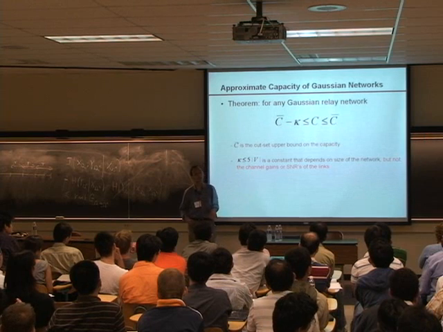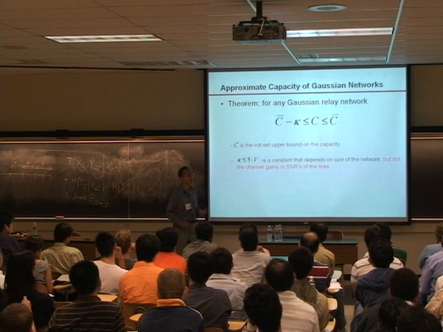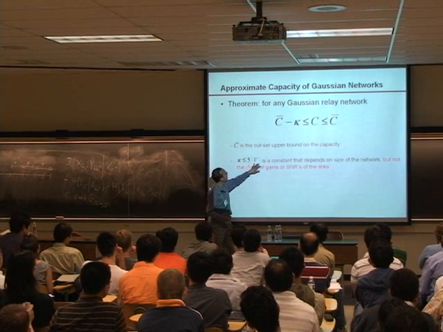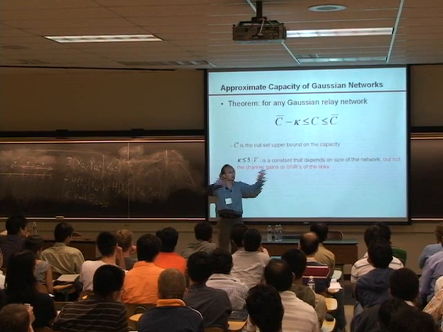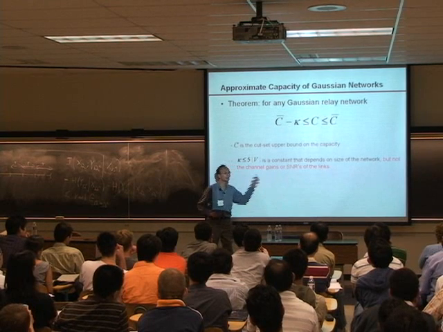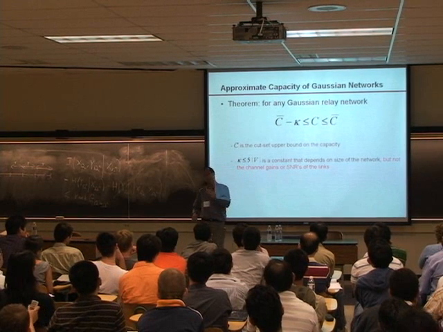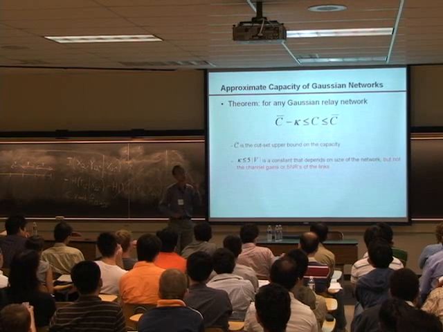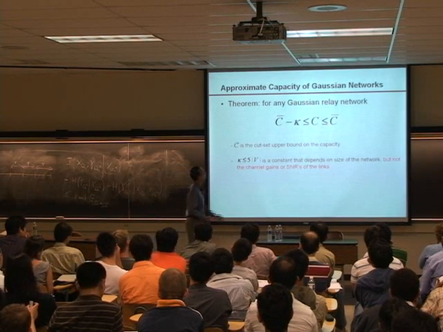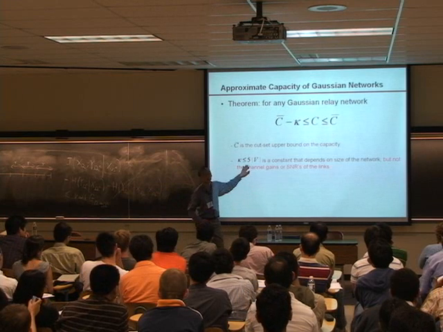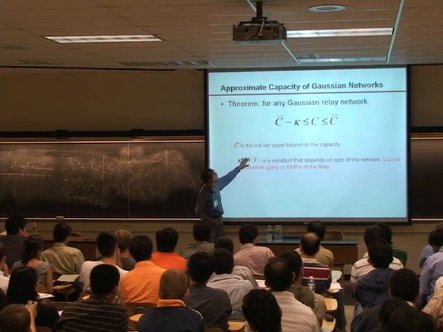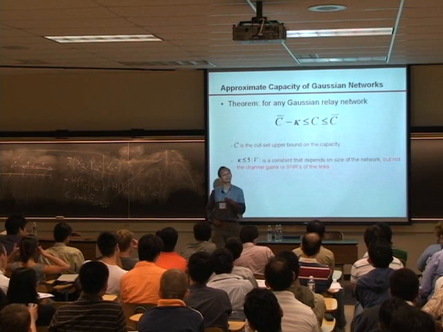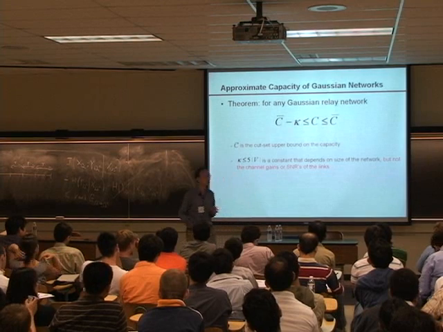Now, this is not the most practical result at this point because this gap is still large. And in fact, we're not very happy with the fact that it depends on the global property of the network. We're hoping to get some constant gap which depends only on local properties of the network, like the node degree or something like that. So we're still working on that. But at this moment, that's the best result we have, which is the gap. We do have a guarantee, and the guarantee is in terms of a parameter which does not depend on channel gain, but depends on the number of nodes.